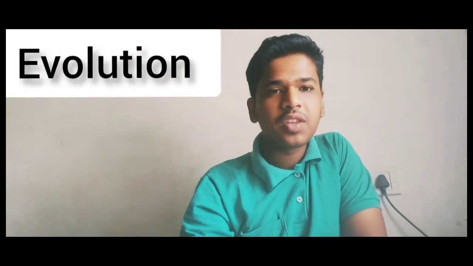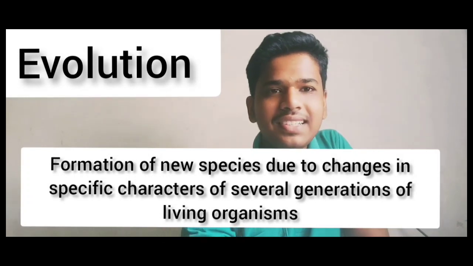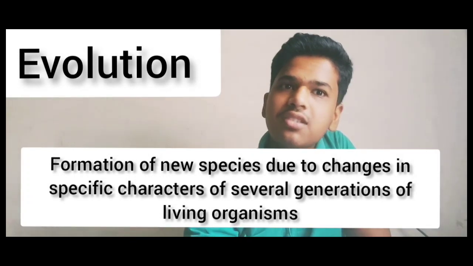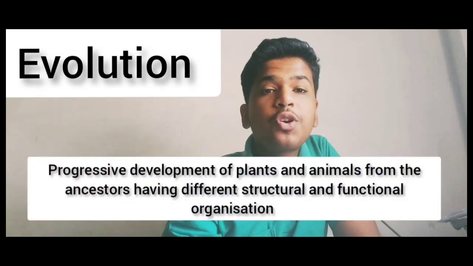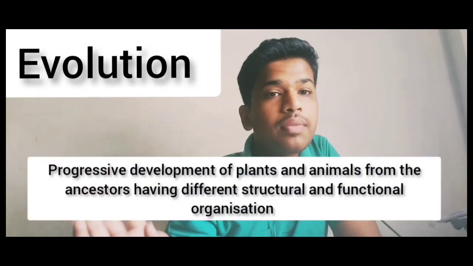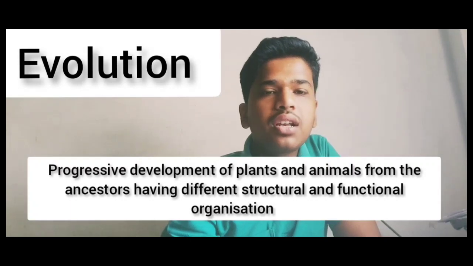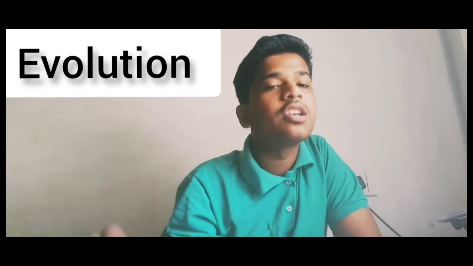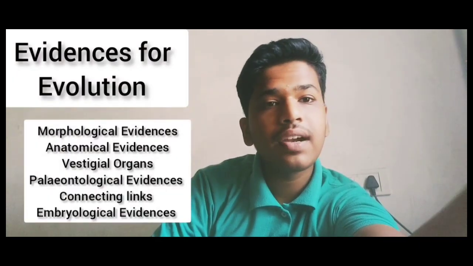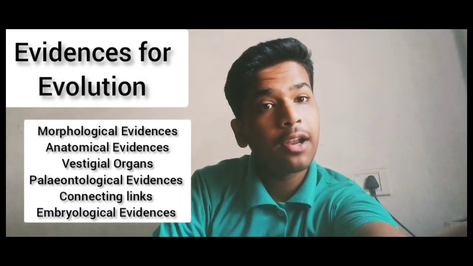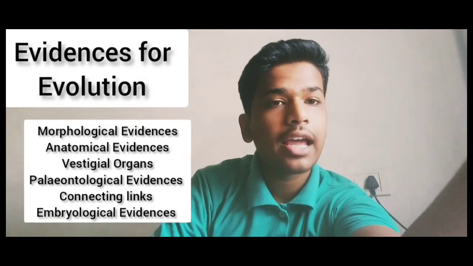Evolution: what is evolution? Formation of new species due to changes in specific characters of several generations of living organisms as a response to natural selection is called evolution. Another definition for evolution is the progressive development of living organisms from the ancestors having different functional and structural organization. According to the theory of evolution, the first living material, protoplasm, was formed in the ocean. The evidences for evolution are: morphological evidences, anatomical evidences, vestigial organs, paleontological evidences, connecting links, and embryological evidences.